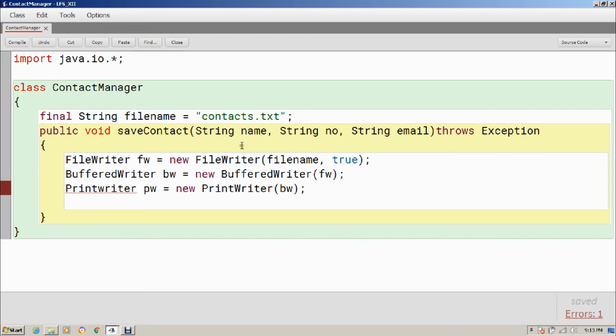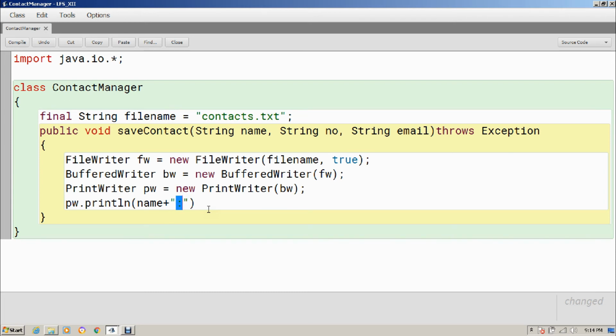W should be capital. Now I will write with pw, but how am I going to write? I am going to write name, number and email address separated by a text. Okay, I am going to separate it by a text, like after the name I'm going to add these two colons. Or let it be one single colon. Fine. If you want, you can use any other text, any other escape sequence, whatsoever you want.